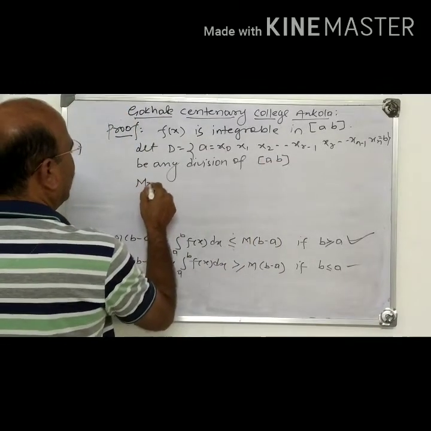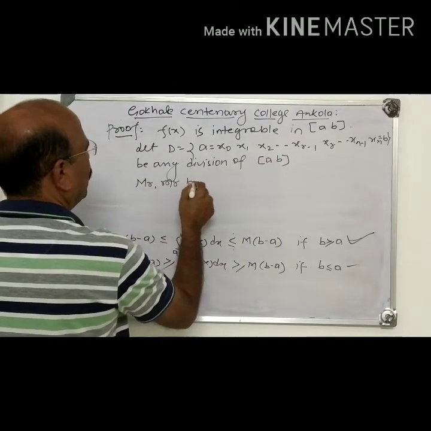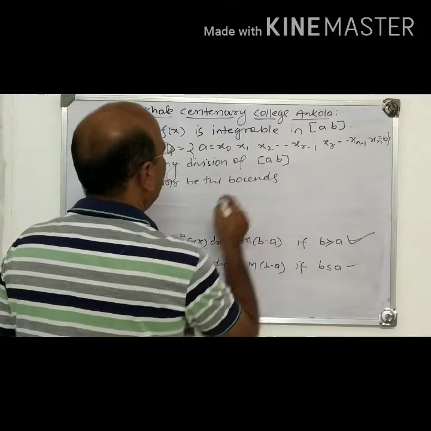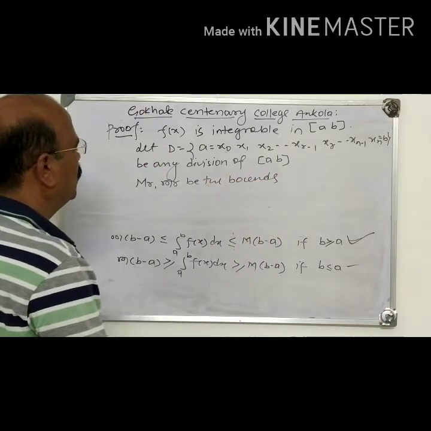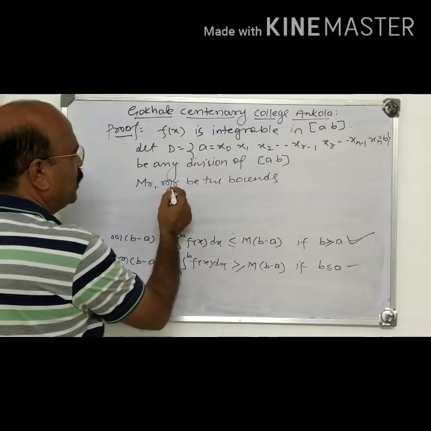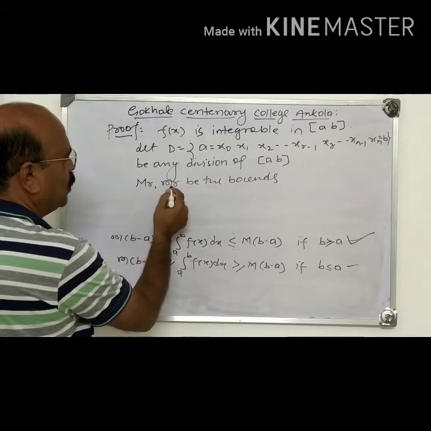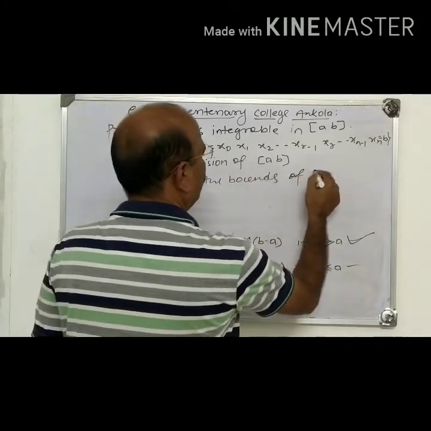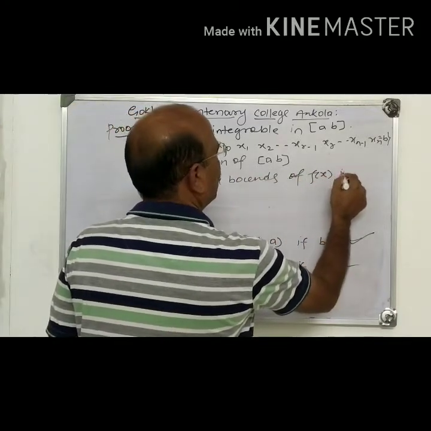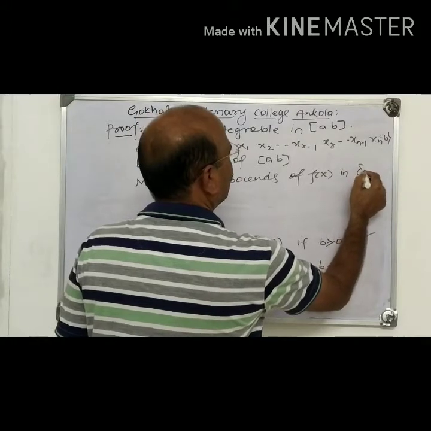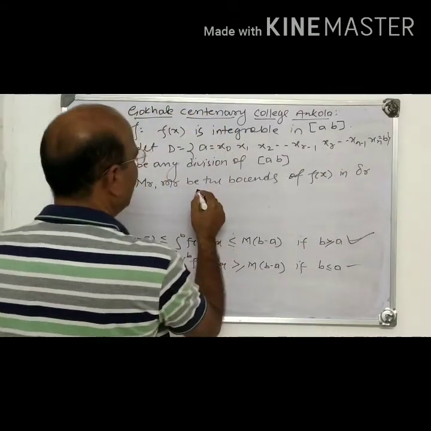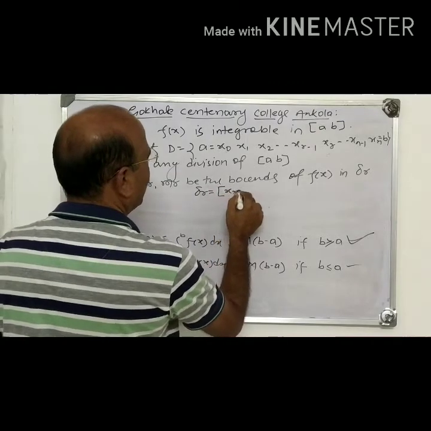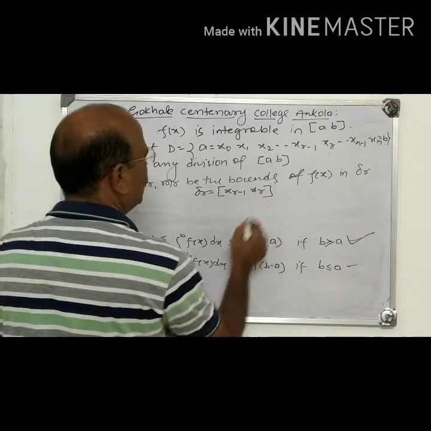And take capital Mr and small mr to be the bounds of f(x) in the r-th subinterval delta, meaning the supremum and the infimum, the upper bound and the lower bound. What is this delta? Delta r is equal to [x(r minus 1), xr], the r-th subinterval.